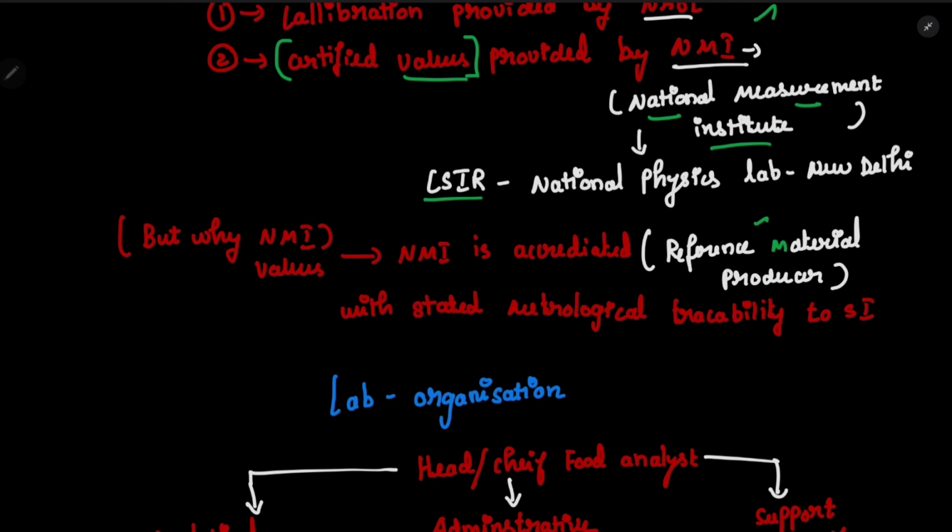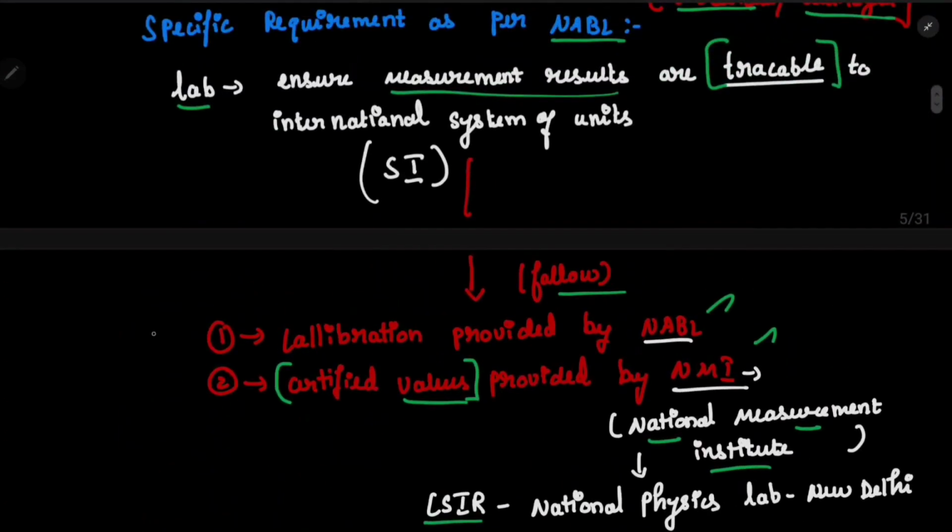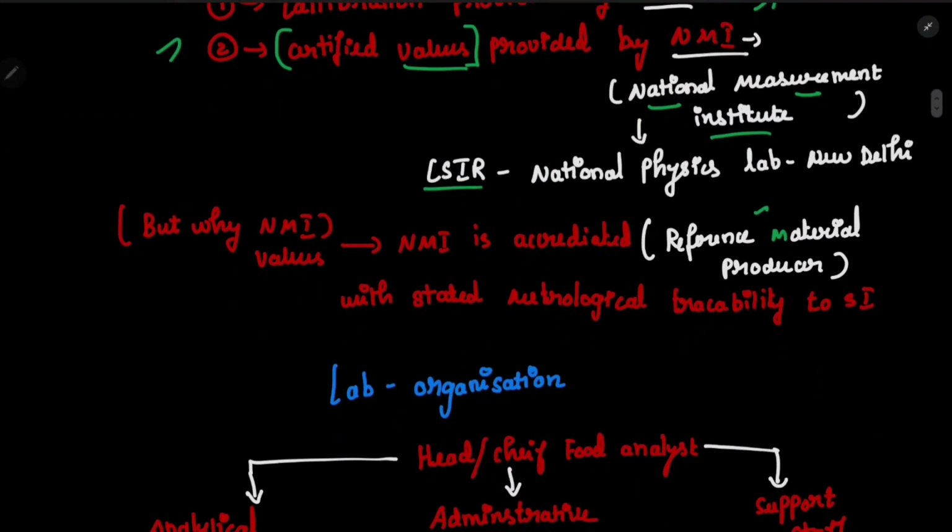So based on following these two principles, calibration provided by NABL and certified values provided by NMI, we can efficiently measure the results and trace to the international standard. Okay, so now let's move on to the next point, which is the laboratory organization.